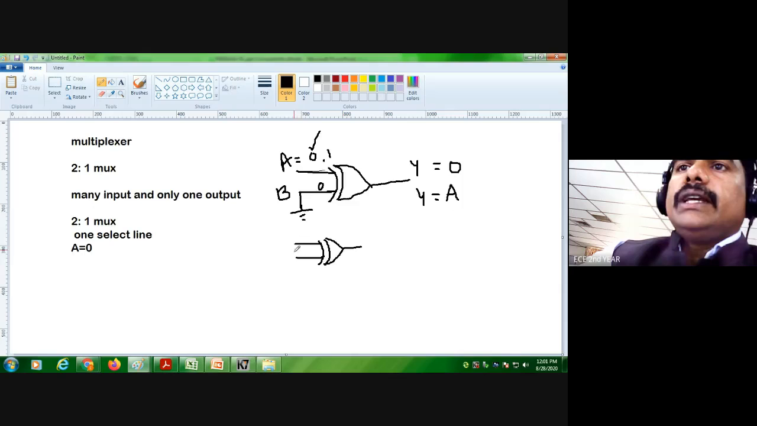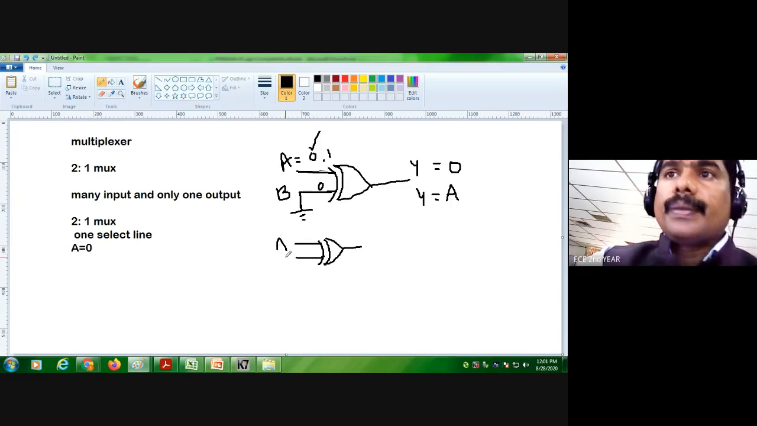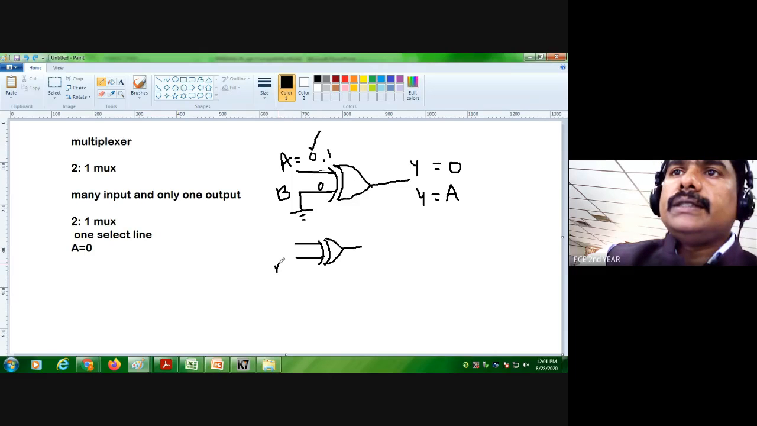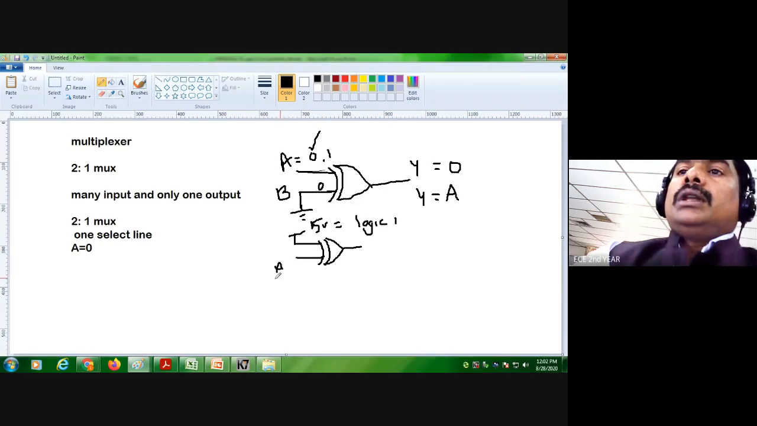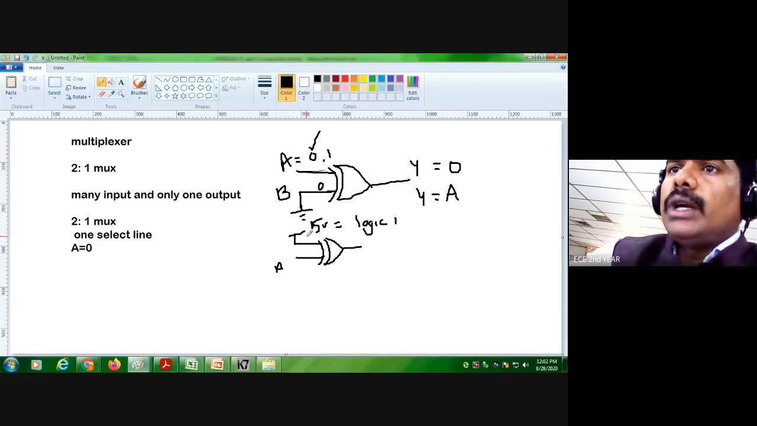Okay, so here I apply this as A. Whatever it may be, just I put here 5 volt. We say this is a high logic, high means 1, high is equal to 1, logic 1. Then what will be the output? So here this is 1, logic 1.